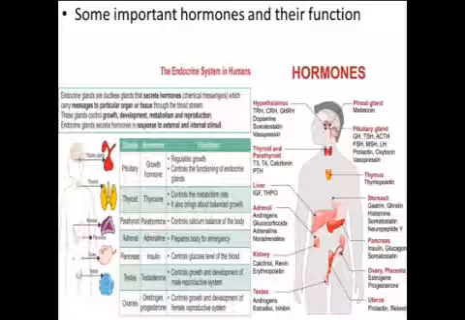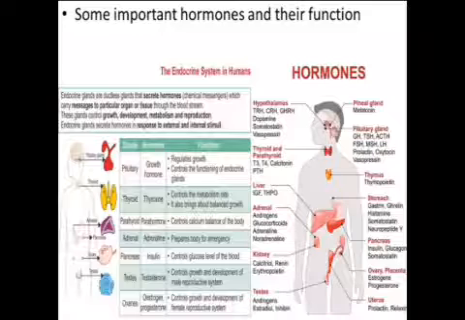The condition of hyperthyroidism of thyroid gland is known as exophthalmic goiter, that is bulging of eyeball. So excessive use of iodine in the diet causes bulging of eyeball, whereas insufficient amount of iodine in diet causes goiter.